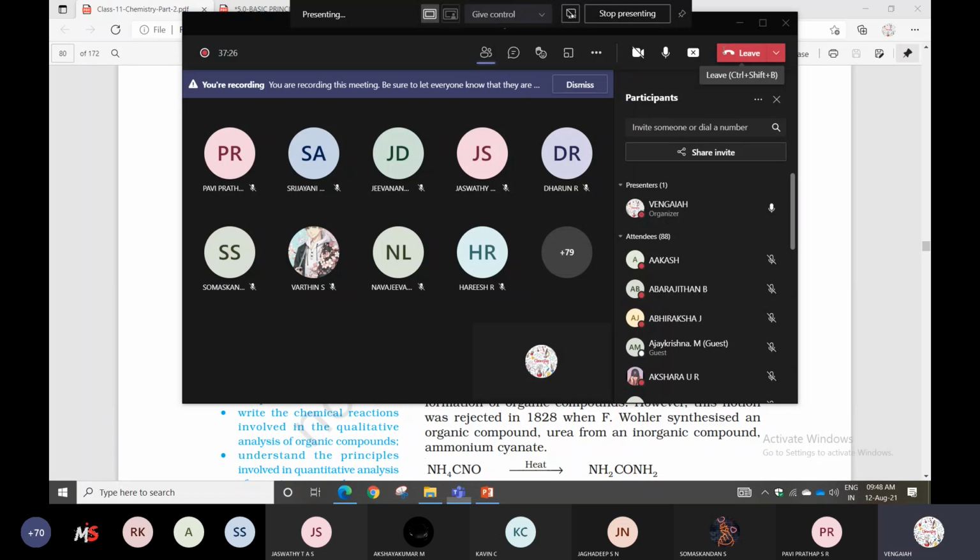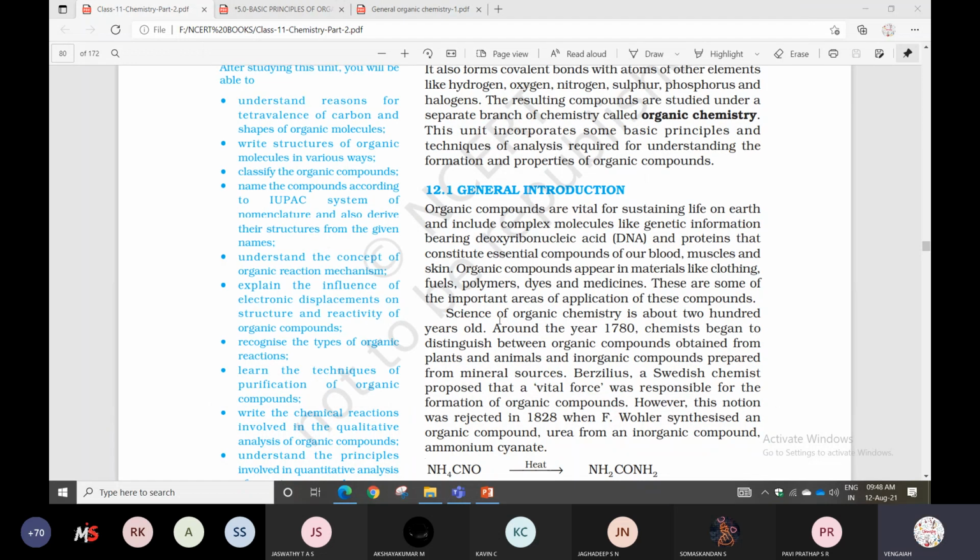Since organic chemistry is about 200 years old, around 1780, chemists began to distinguish between organic compounds obtained from plants and inorganic compounds prepared from mineral sources.